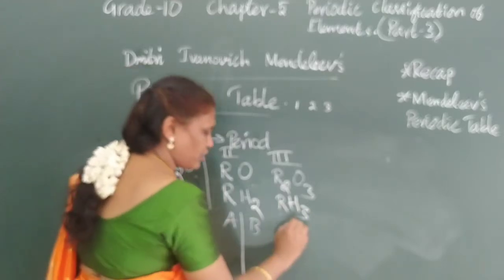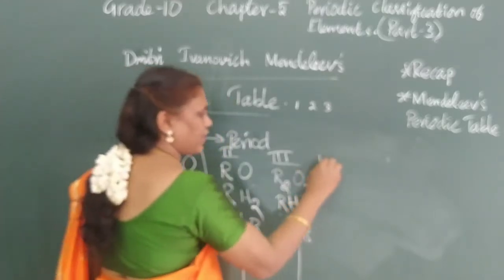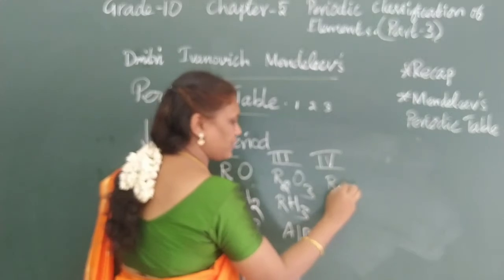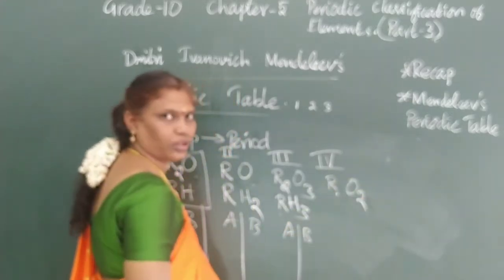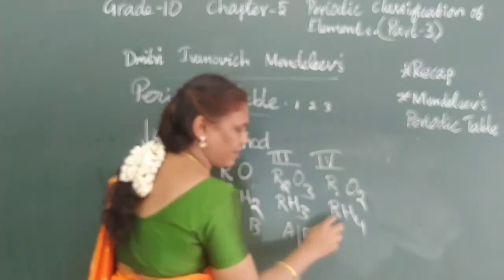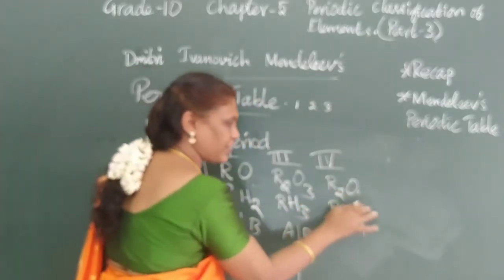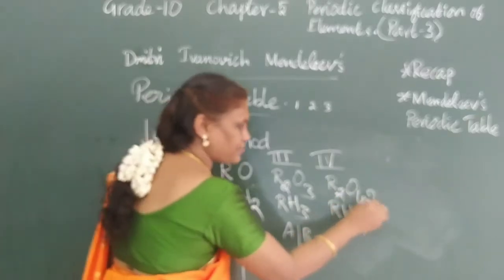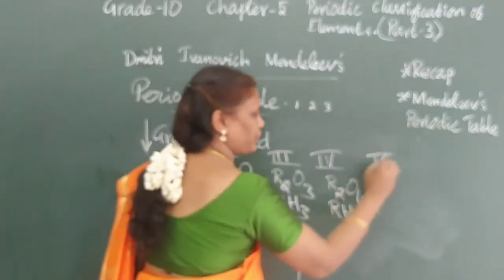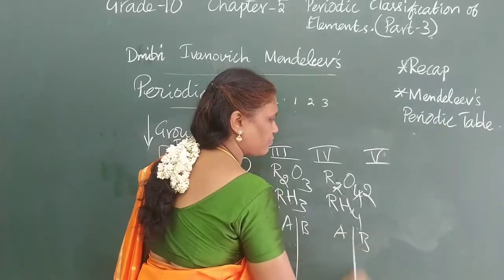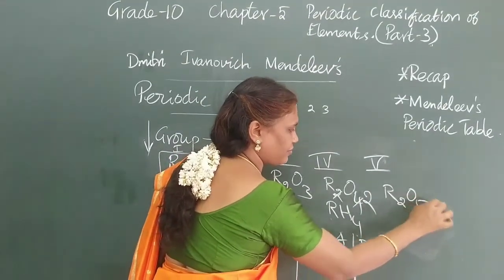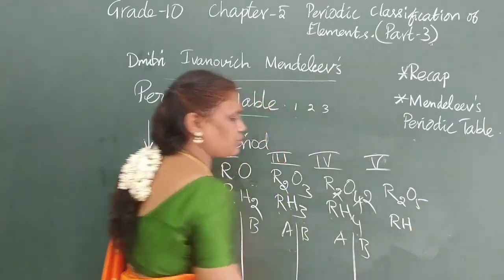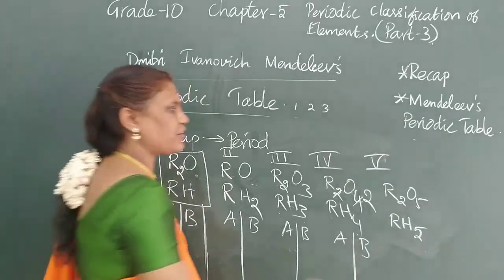Like that he has framed the groups. For the fourth group, 2 and 4 can be reduced to 1:2, so it is written as RO2, and here RH4, valency is 4. Fifth group, the same A and B, with R2O5 and RH3.